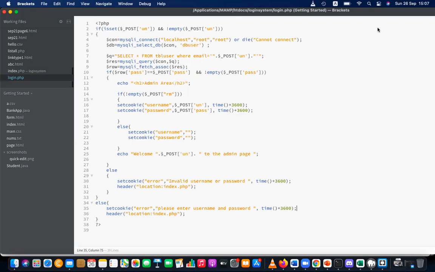Sessions are maintained in the server. That is the advantage. Cookies can be edited, no? Cookie values can be edited because those are maintained in the client browser. But sessions are maintained in the server. That is, it's difficult to edit sessions because sessions are on the server side.